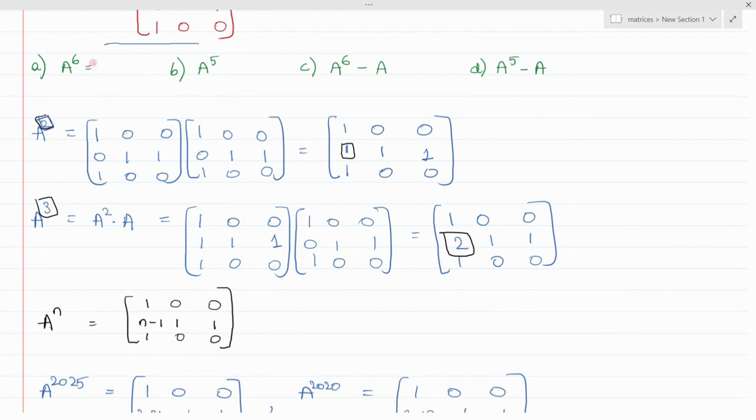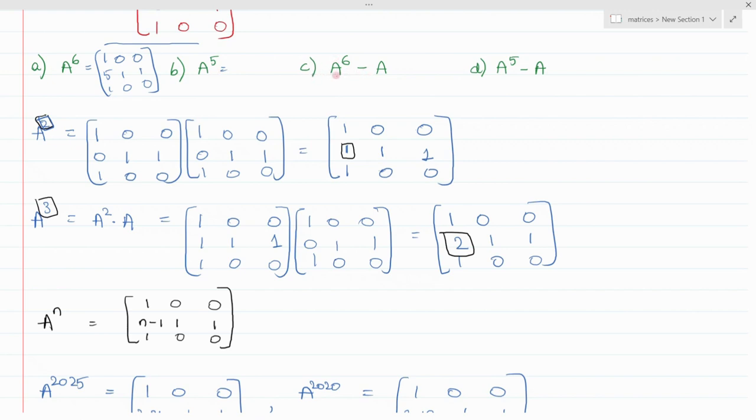A power 6 is nothing but you will get it like this: 1, 0, 0, 5, 1, 1, 1, 0, 0. So this is not the correct answer. Similarly, it's like the same A power 6, but instead of 5, you will get it as 4 for A power 5.